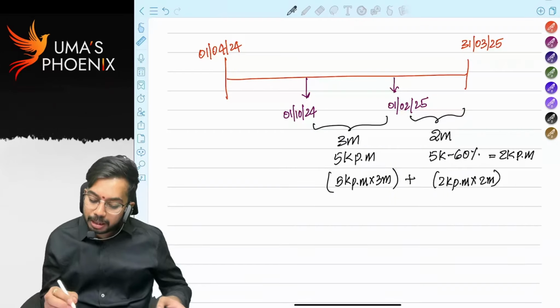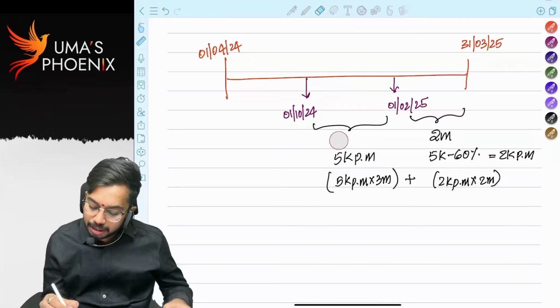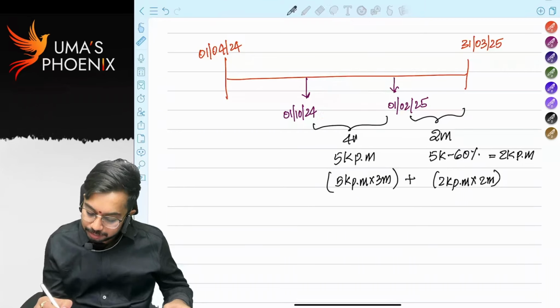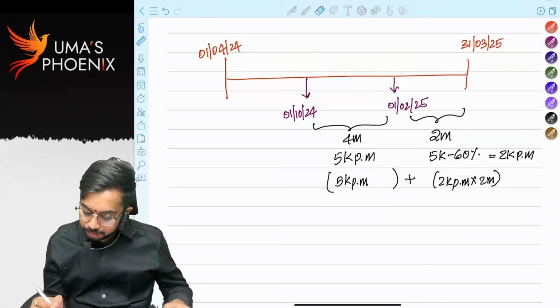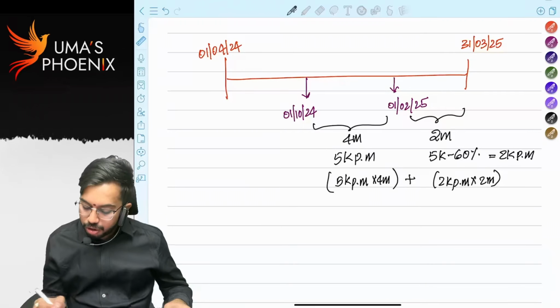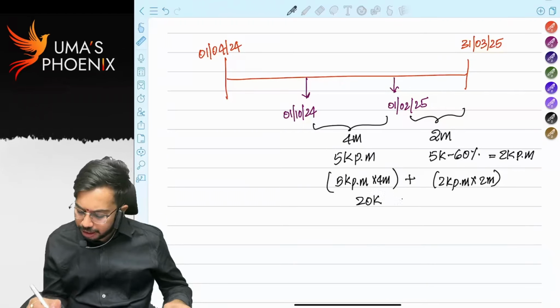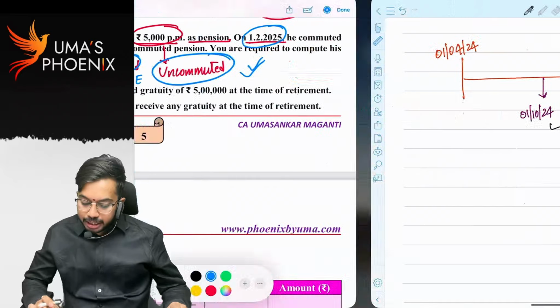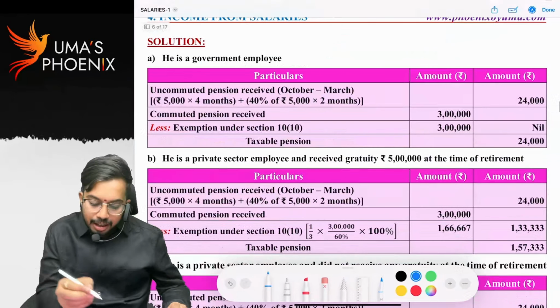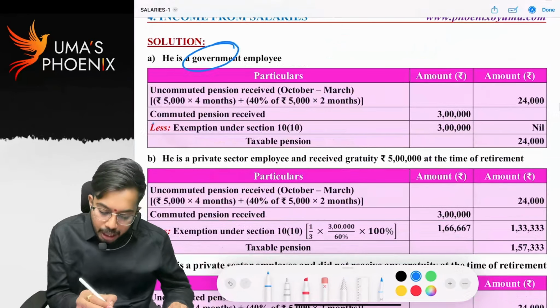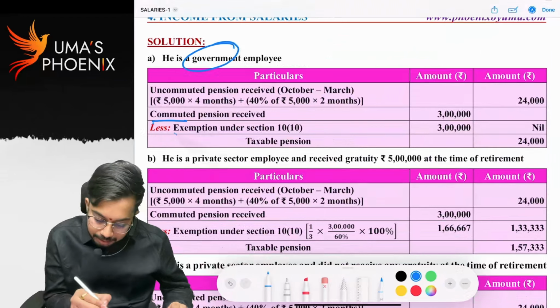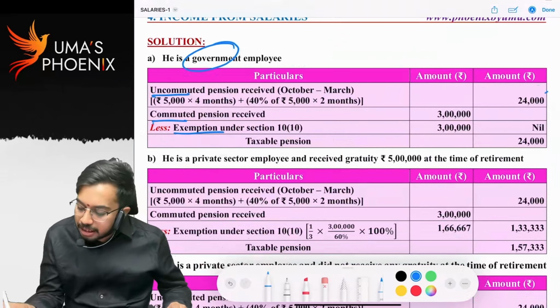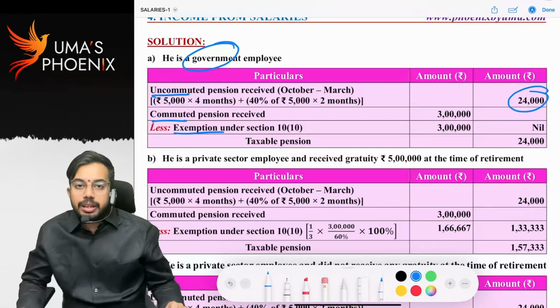Hold on. 4 months. October to January, how many months? 4 months. So 5,000 into 4, 20,000 plus 4,000. Total 24,000. So uncommuted pension is 24,000, that is fully taxable. You can see government employee, commuted pension fully exempt. Uncommuted pension taxable is 24,000.